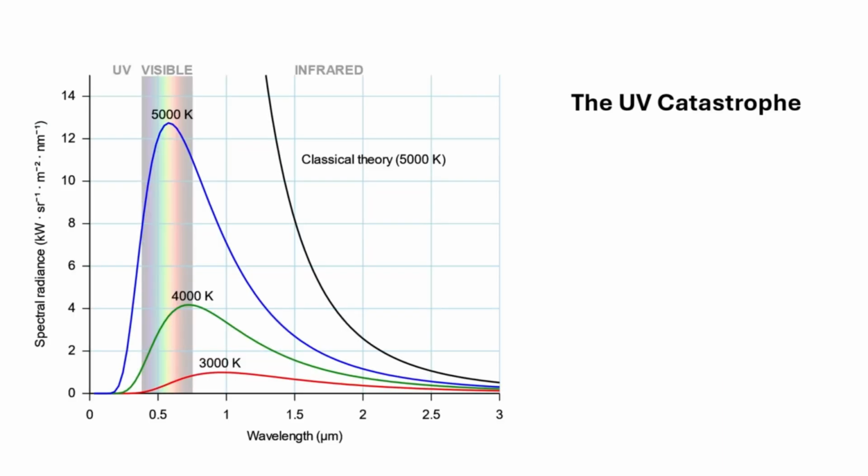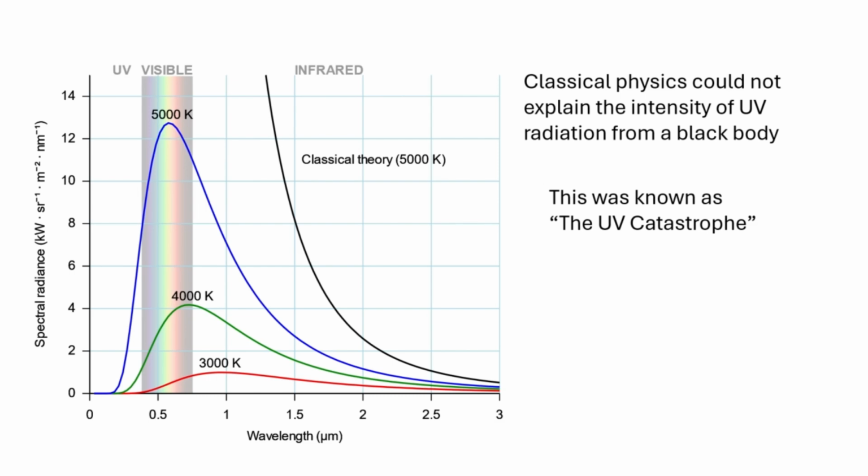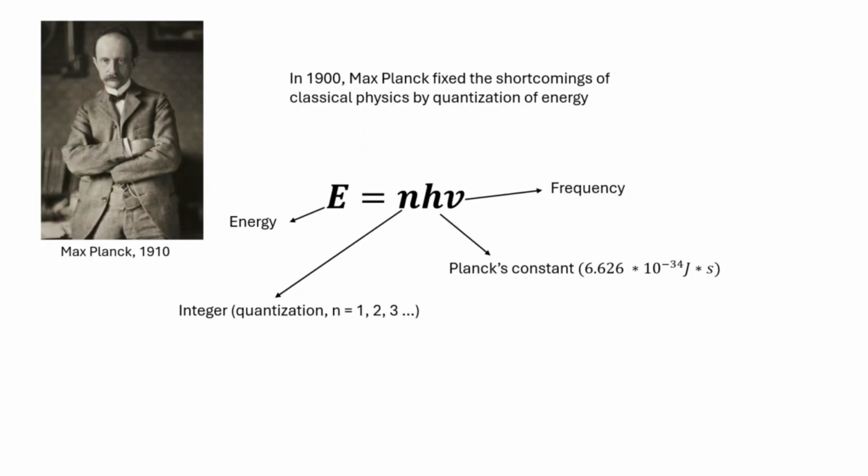Now, let's talk about the ultraviolet catastrophe. Classical electromagnetism predicted that for hot objects, the intensity of ultraviolet radiation would skyrocket towards infinity. However, once we were able to measure the intensity of radiation emitted from black bodies, we saw that this is not the case, and that classical electromagnetism's predictions were incorrect. So the failing of classical electromagnetism to explain the intensity of ultraviolet radiation was called the ultraviolet catastrophe.